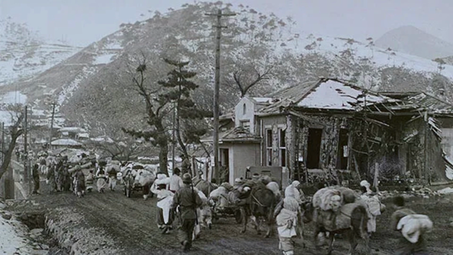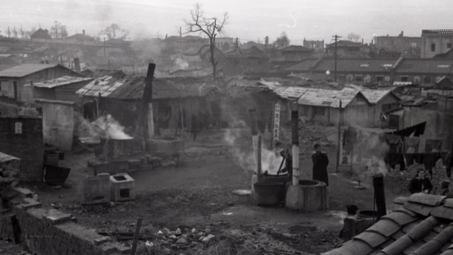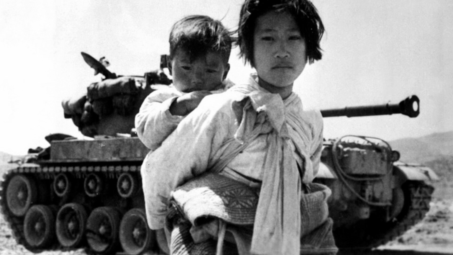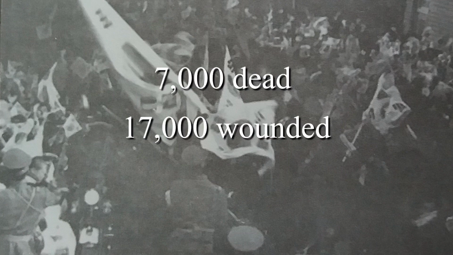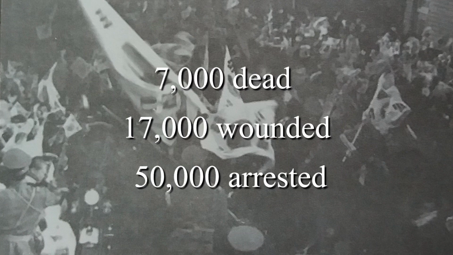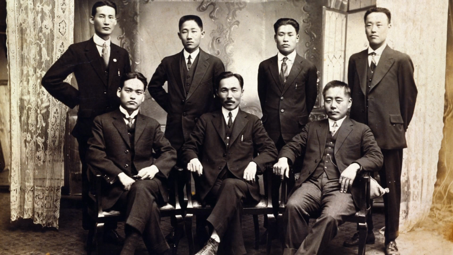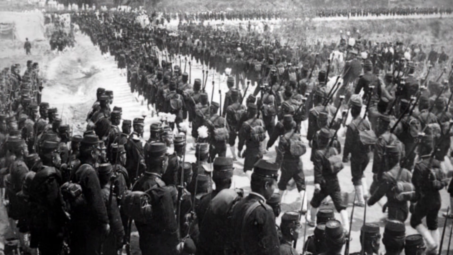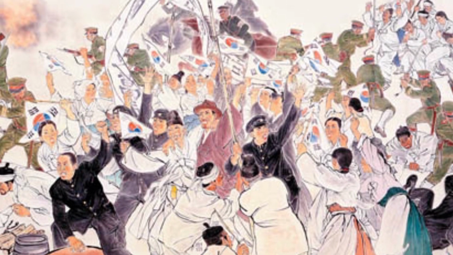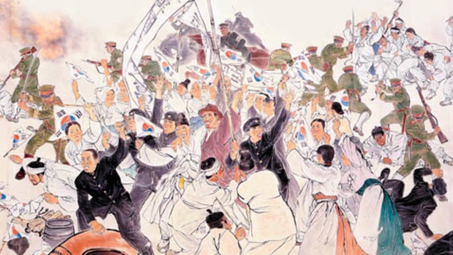The movement came face to face with the Japanese military. The Japanese military responded by setting buildings on fire, shooting, and different forms of physical violence. Not only that, they would torture and kill active participants and leaders of the movement. This movement would directly hit the population with a death toll of 7,000 dead, 17,000 wounded, and nearly 50,000 arrested. This movement also changed the setup of the government with the ridding of a government general. The police force also changed to become civilian-based. In the long term, it was a movement that boosted the eventual Korean independence.